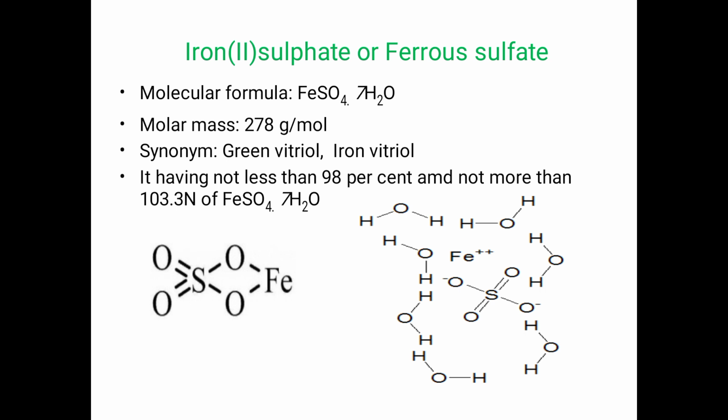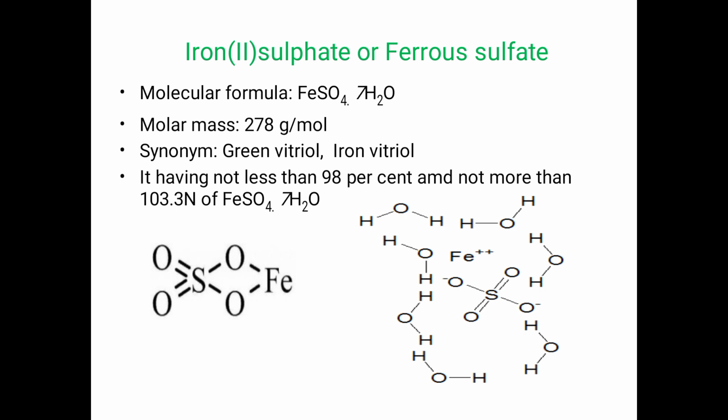Purity: it contains not less than 98% and not more than 103.3% of ferrous sulfate, FeSO4.7H2O.